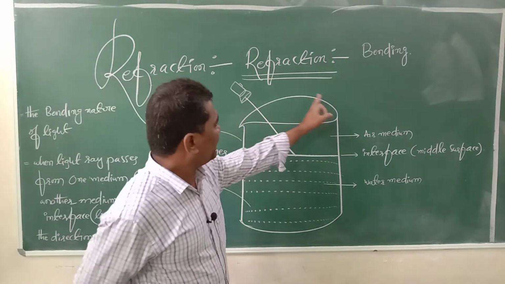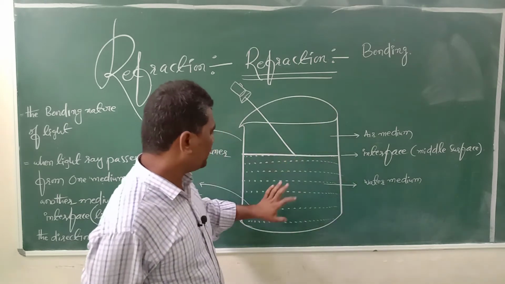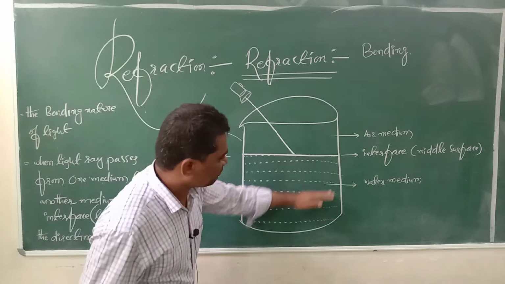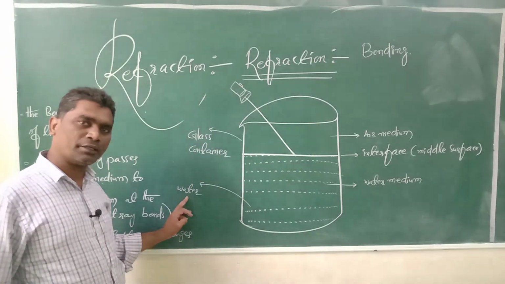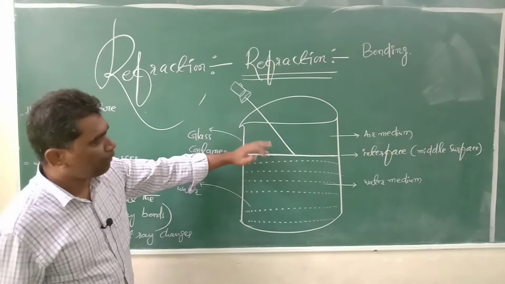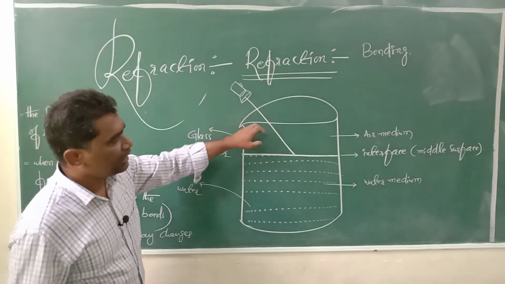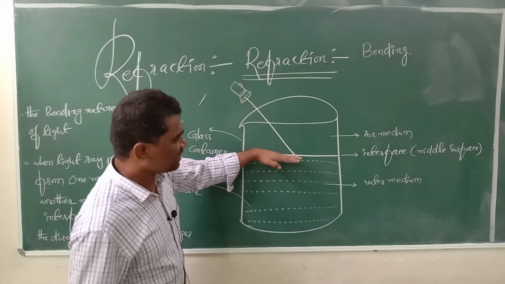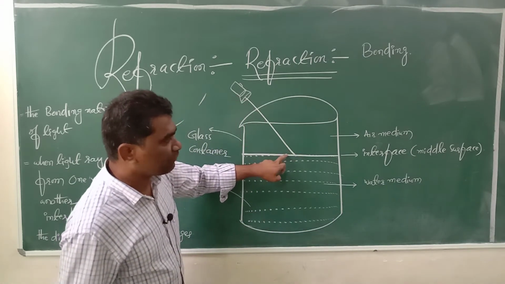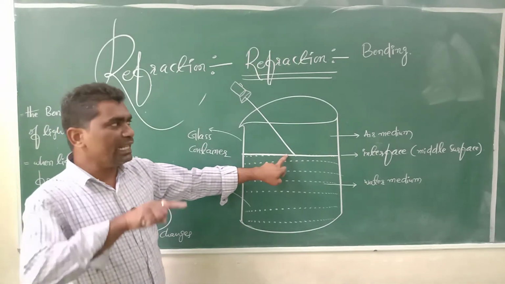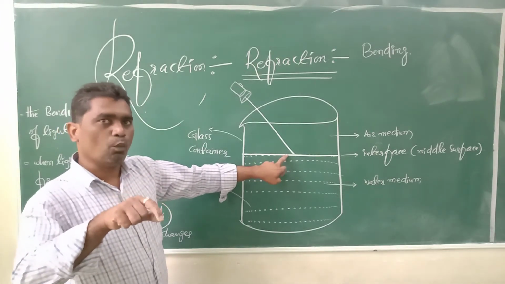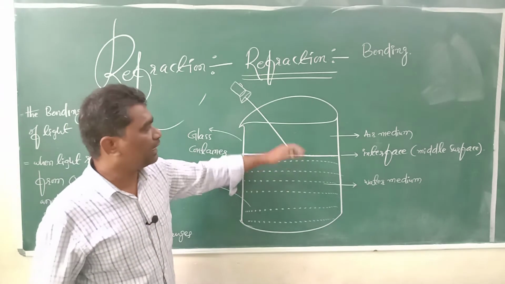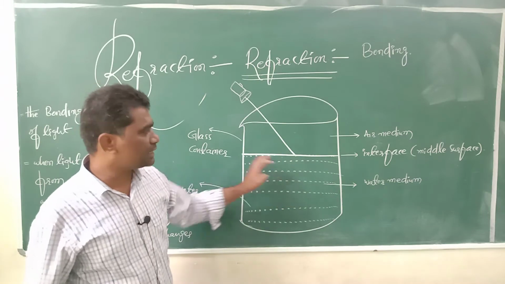Here is one glass container. Half of the portion of the glass container is filled with water. Above the water surface, air is there. This is the air medium, this is the water medium, and this is the surface of the water, which means this is the interface. Interface means middle surface. You know why it is called middle? It is in between two media, here the air medium and the water medium. So this is a middle surface.